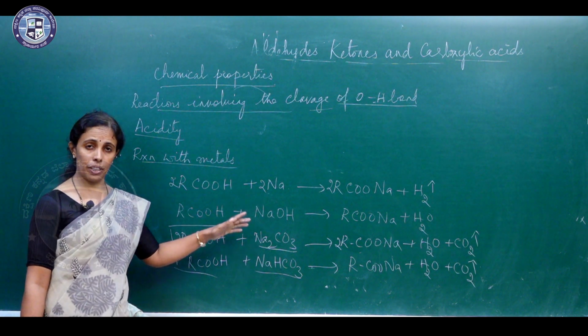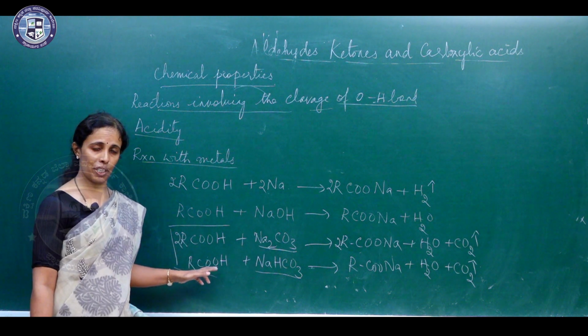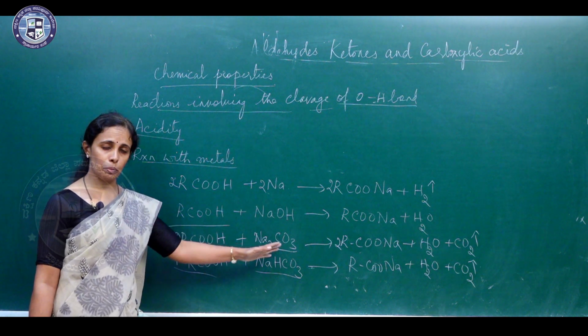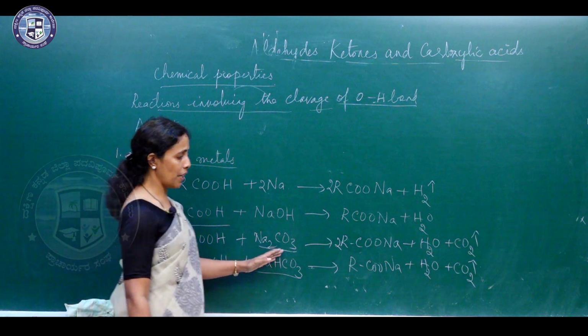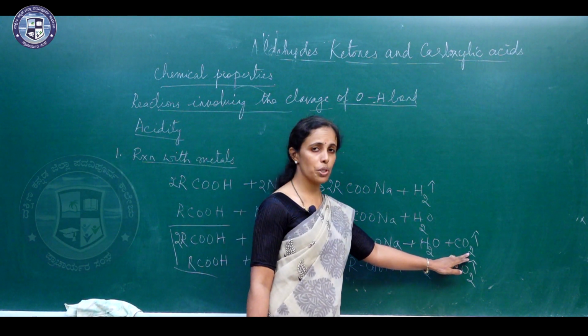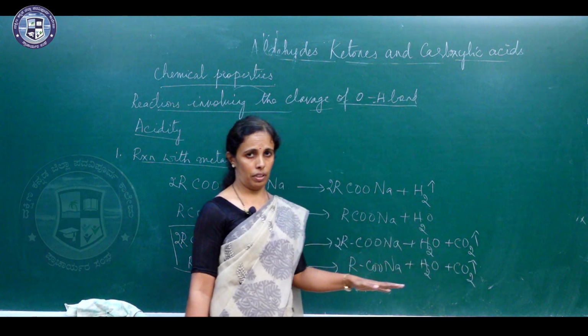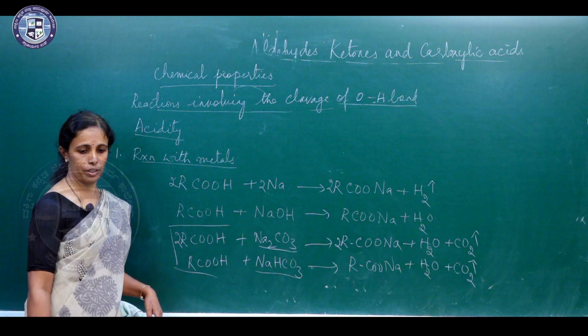When an organic compound is given to you and you are asked to detect the presence of carboxylic acid in it, you can just treat them with sodium carbonate or sodium bicarbonate. If there is effervescence due to the liberation of carbon dioxide, then you can say the given organic compound has carboxylic group in it.